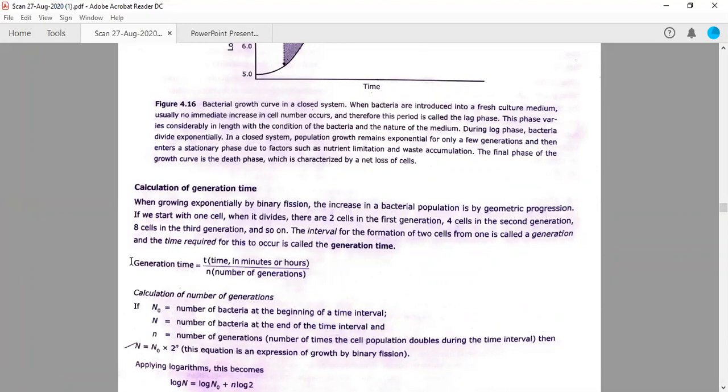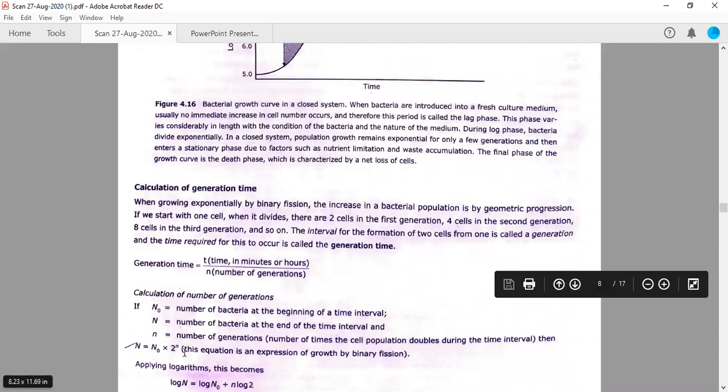You can assume 20, but it is not necessary that all microorganisms and bacteria have equal generation time. It can vary from one microorganism to another. Generally, we take 20 minutes, but this is not always the case, right? So to answer this particular question, we need to do logarithms.